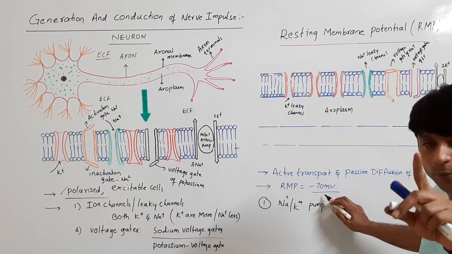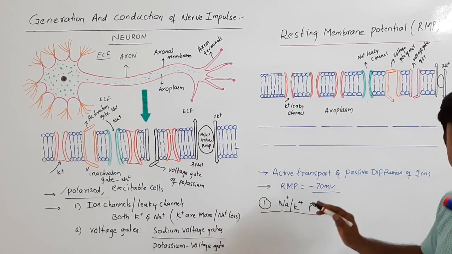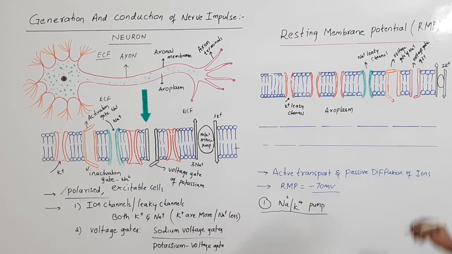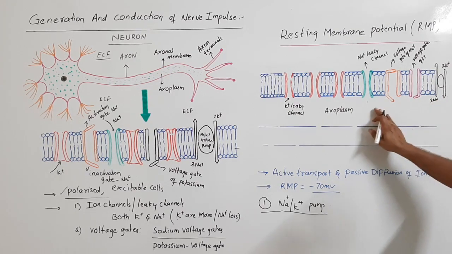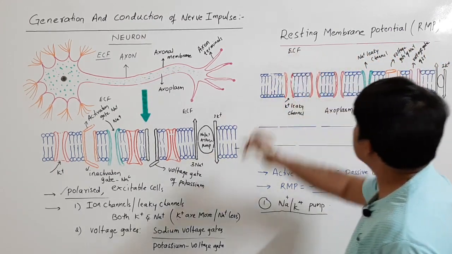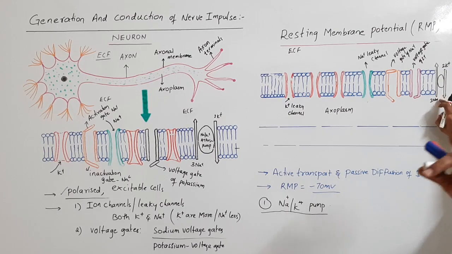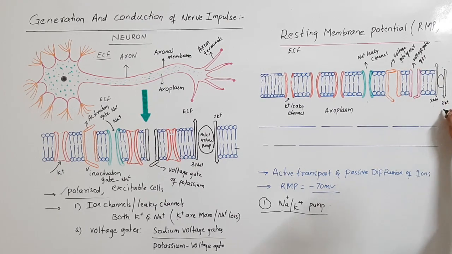This is because of, number one, the first factor that influences this: the sodium potassium pump. What does it do? Look here. The sodium potassium pump transports 3 sodium ions from the axoplasm to the ECF, the extracellular fluid. 3 sodium ions are transported outside by the sodium potassium pump, and 2 potassium are sent into the axoplasm.